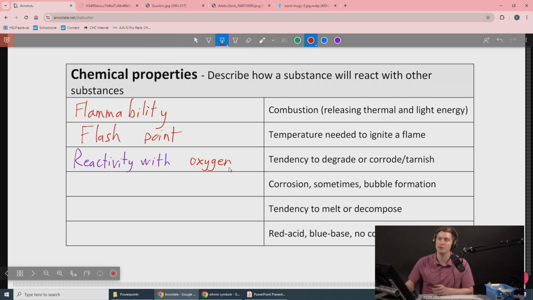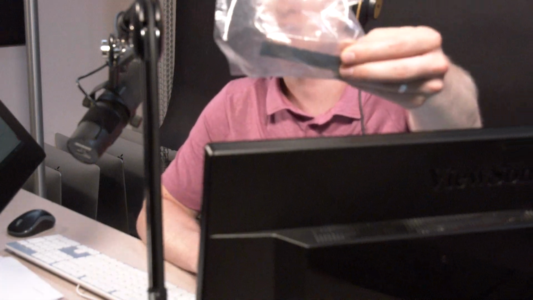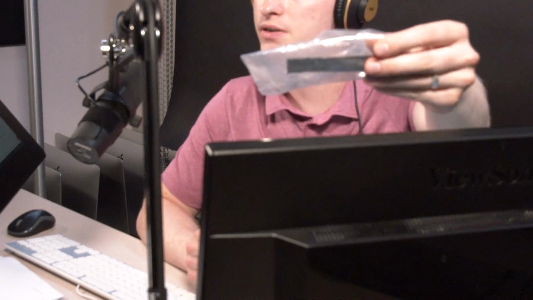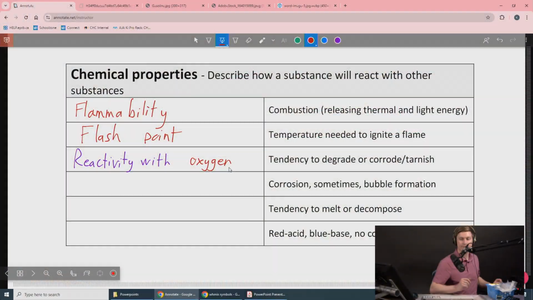The piece of silver I pulled out of the bag earlier made my fingers a different color because it had tarnished. It had been covered in silver rust. And actually I'll show it to you, but inside the bag here, silver, as I'm sure you know, is a silver color. But if you're looking at this bag here, I've got this black thin piece of metal because the whole surface of the silver has reacted with air over time. It's an old piece of silver and it has tarnished. That is a chemical property of silver. It reacted with oxygen. All right.